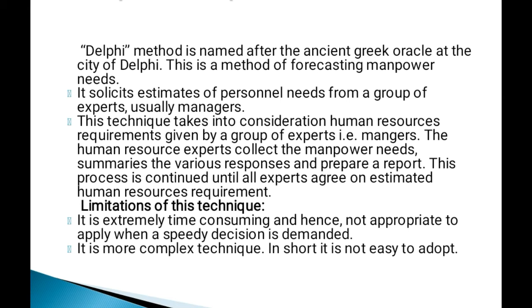The 5th method for demand forecasting of personnel in the organization is Delphi. Named after the ancient Greek oracle at the city of Delphi, the Delphi technique is a method of forecasting personnel needs. Here, personnel means human resources. It solicits estimates of personnel needs from a group of experts, usually managers.